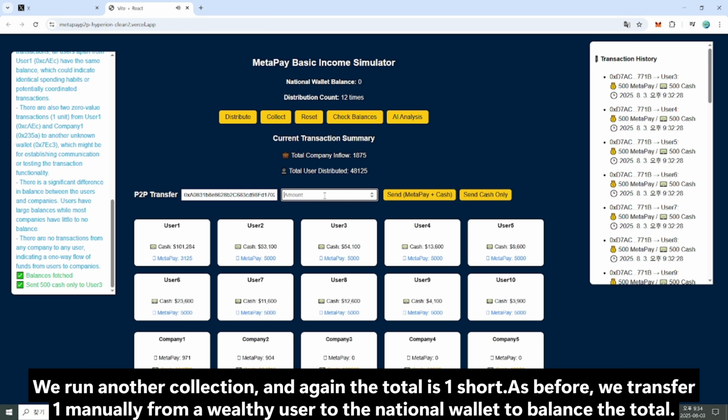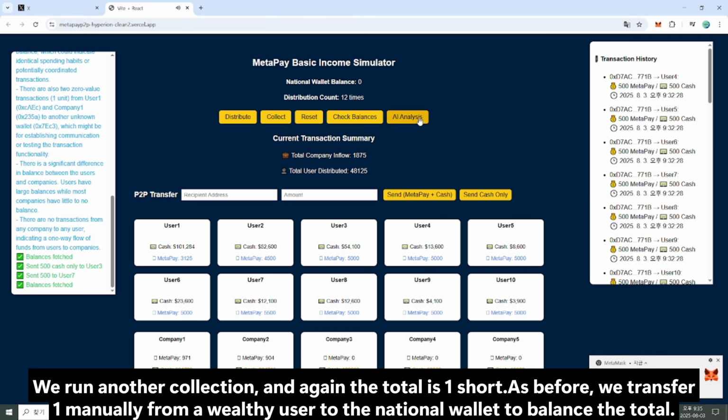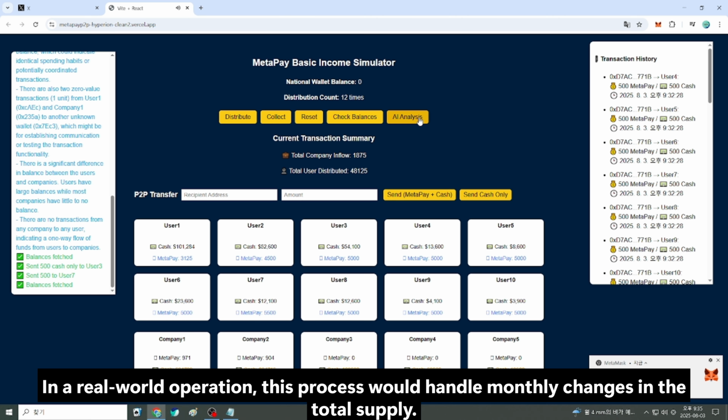We run another collection, and again the total is one short, as before. We transfer one manually from a wealthy user to the national wallet to balance the total, as in a real-world operation. This process would handle monthly changes in the total supply.